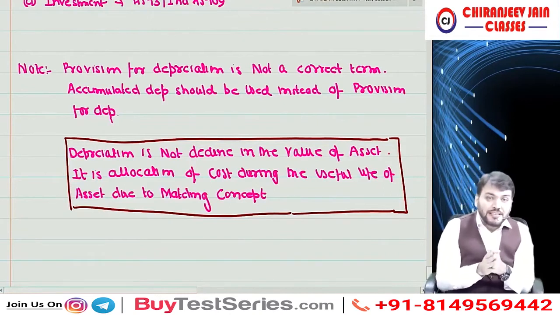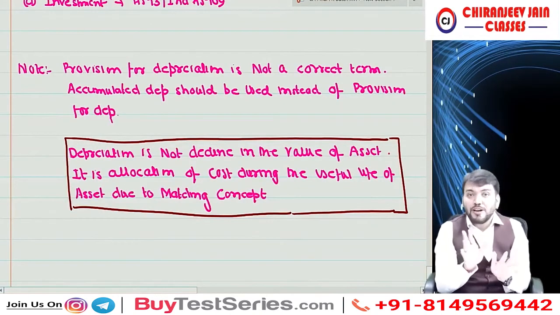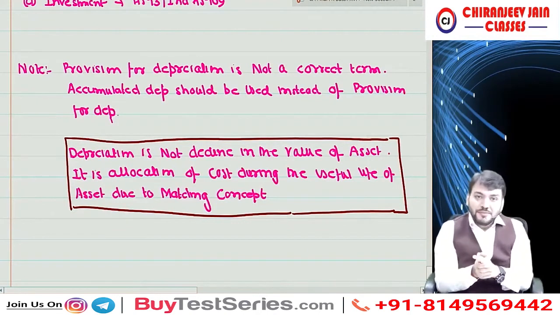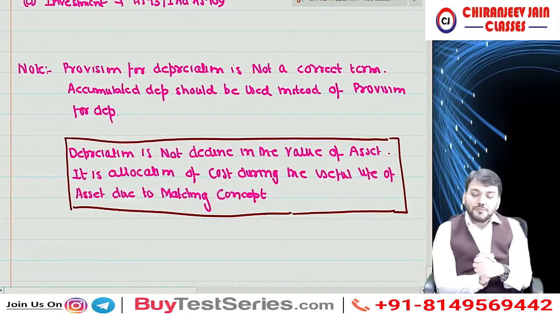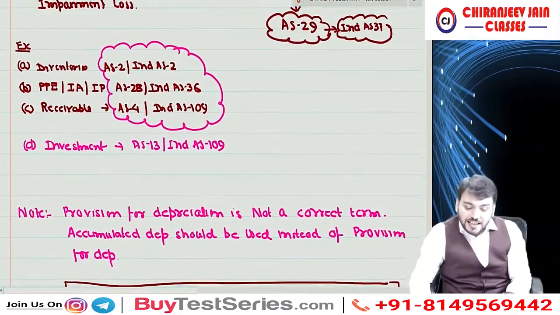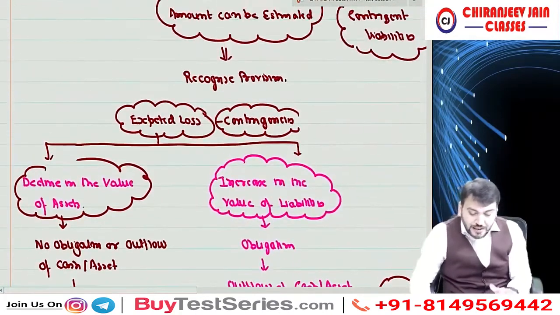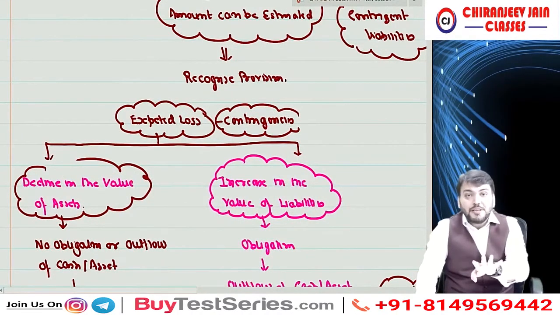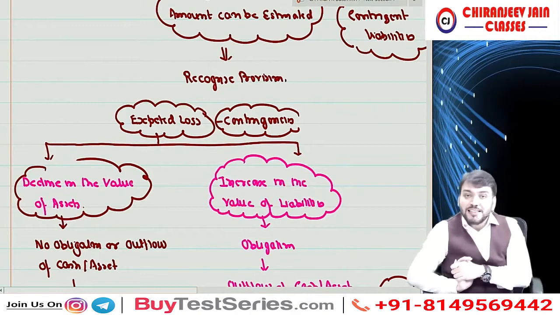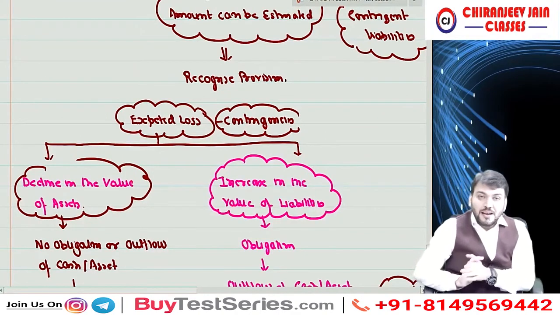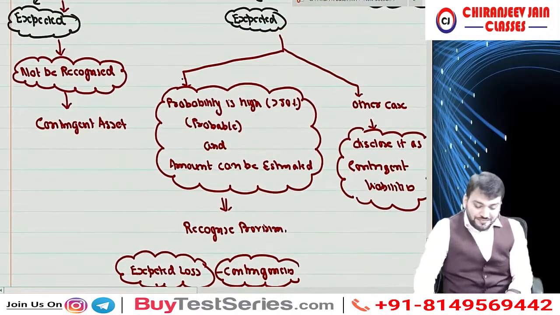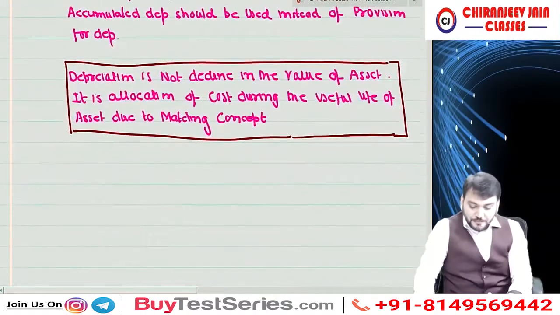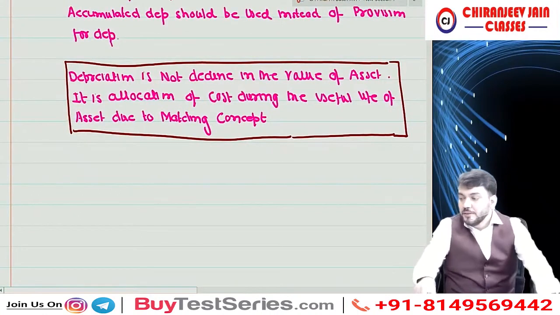My one of the last question was whether contingent liability is a liability. This point till now I have not explained. Whether contingent liability is a liability. So we need to understand that point also. So now we'll start Ind AS 37. Any doubt till now? Means you'll get the answer about contingent liability when we discuss Ind AS 37. Up to this, any doubt? Any doubt?